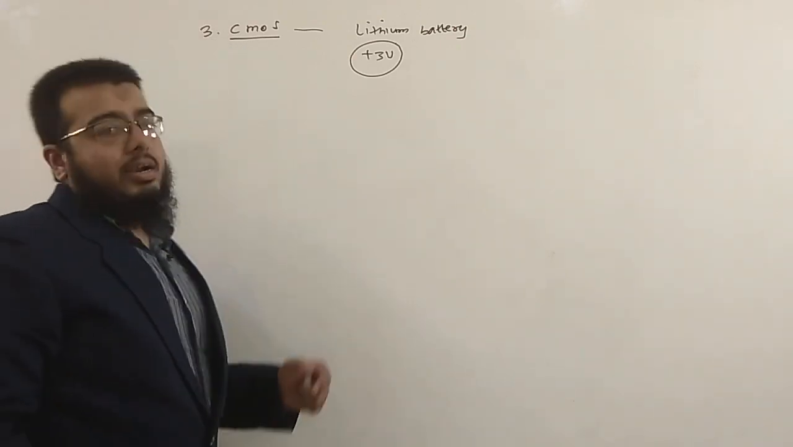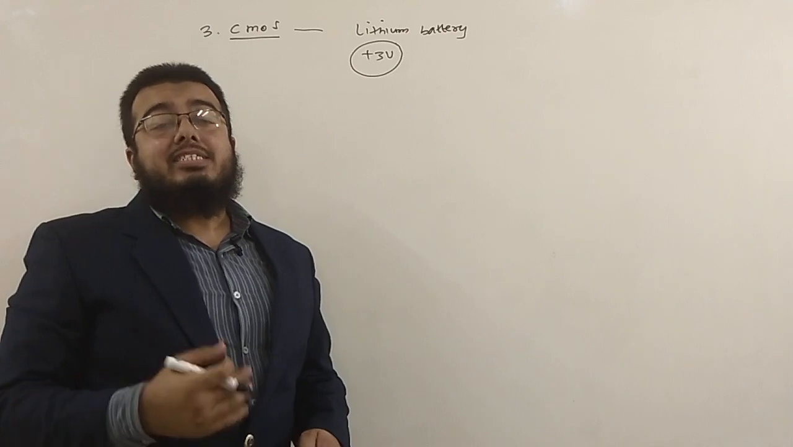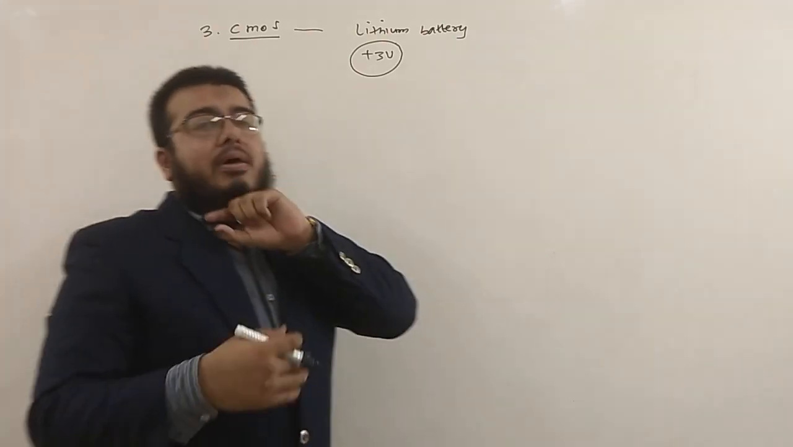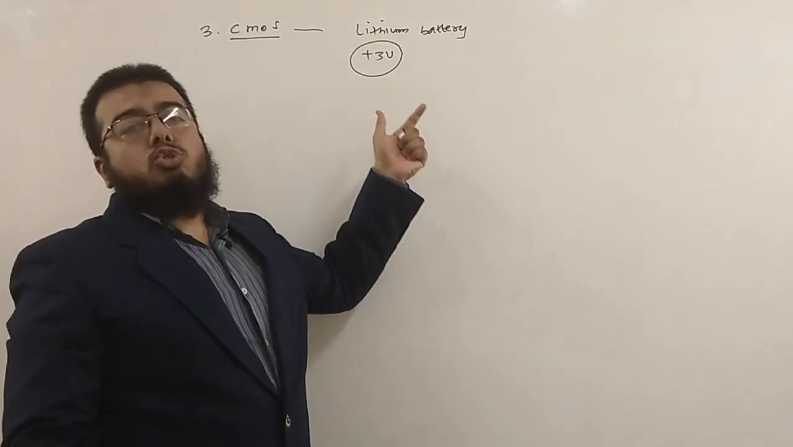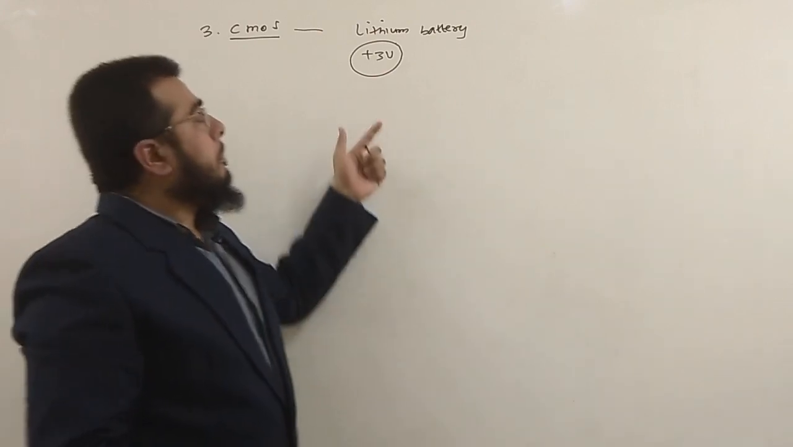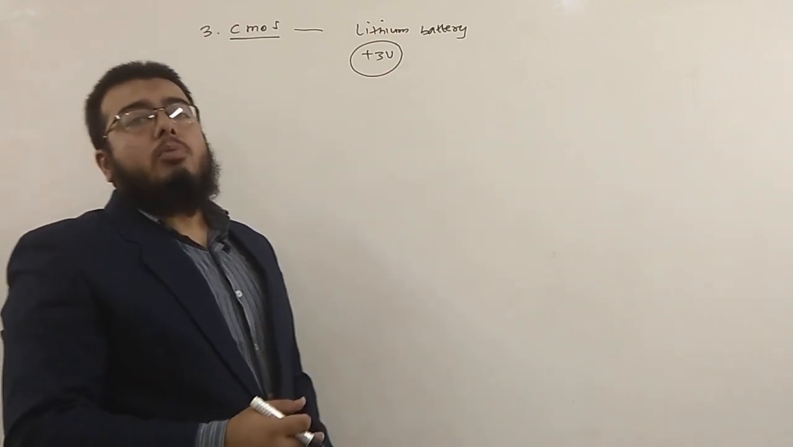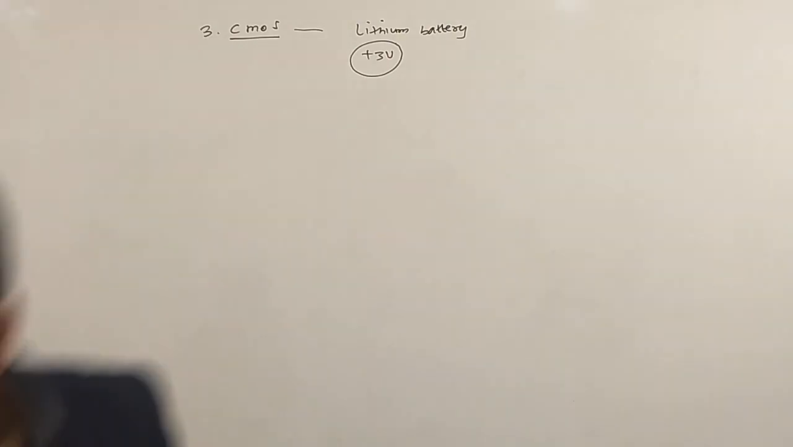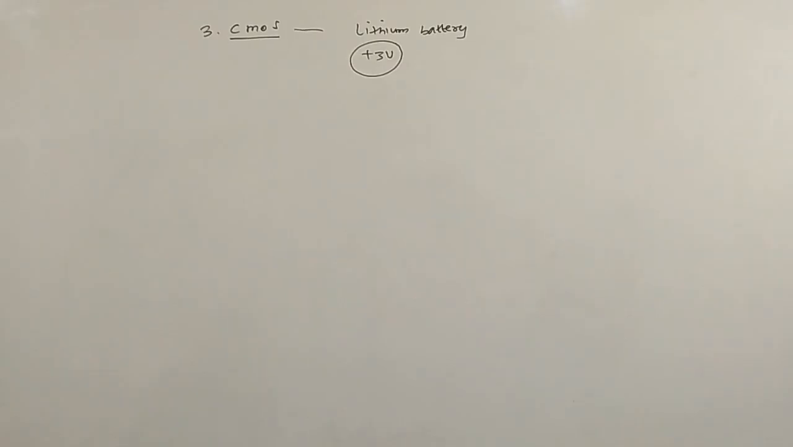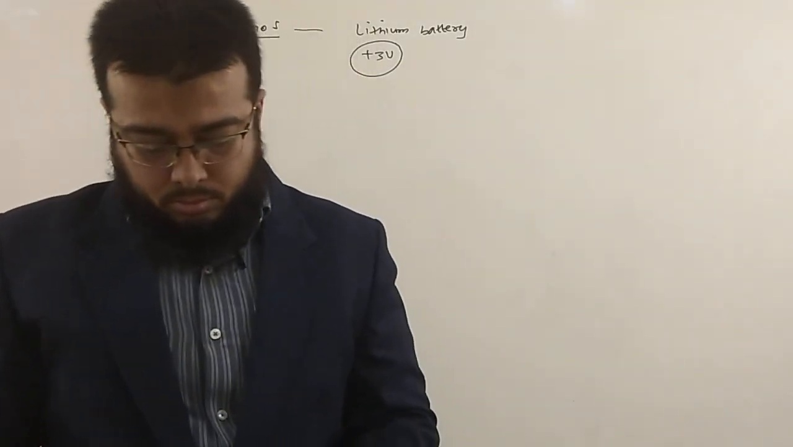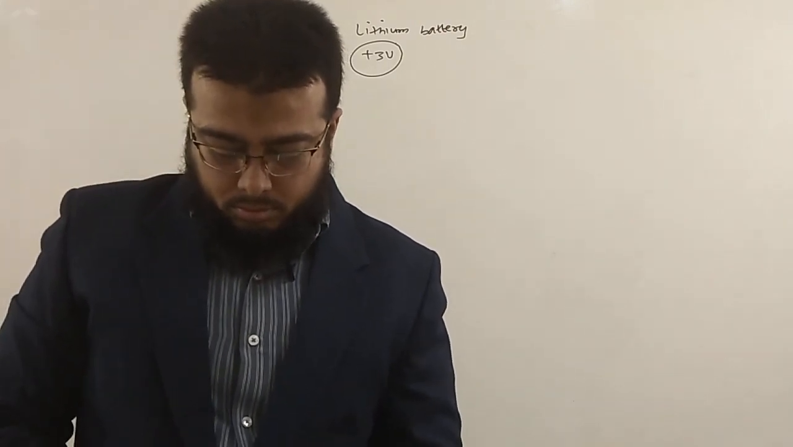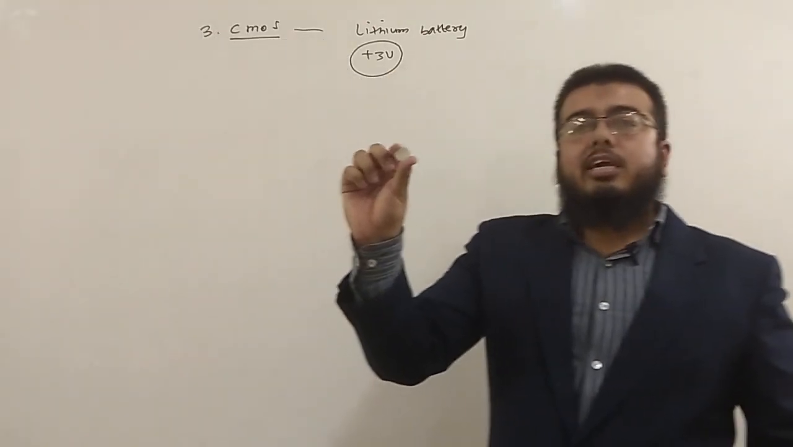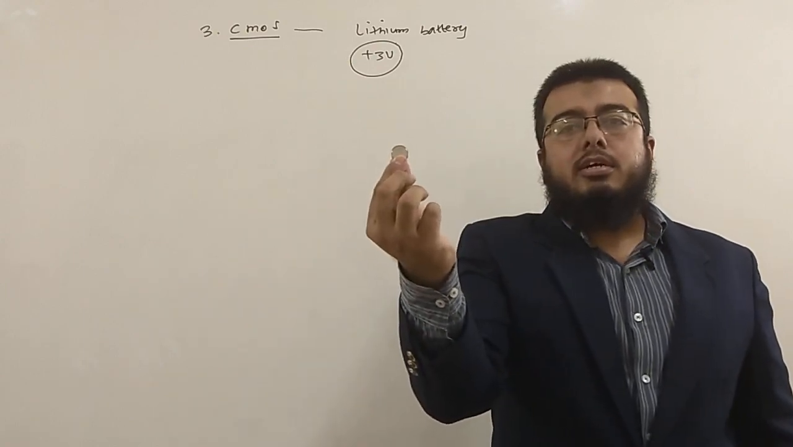What is the usage of this battery? The usage of this lithium battery is to keep your time and date settings up to date. As time passes by, it will lose its charge from plus 3 volts to 2.8, 2.6, and as and when it loses charge, the system time and date will not be updated. So to keep it updated, you have to replace this battery. I can show you the battery. The CMOS battery will be something like this. It is like a 50 paisa coin. You can see this is the CMOS battery.